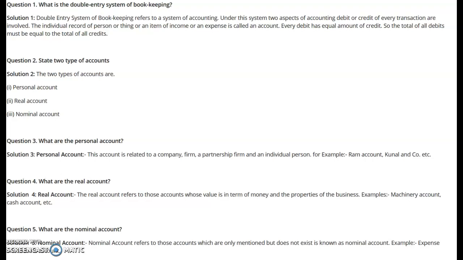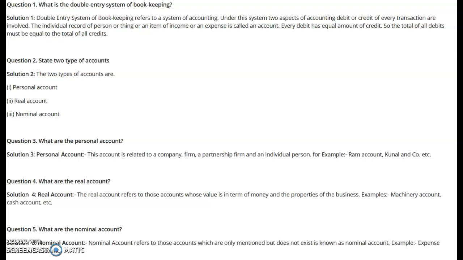So if you categorize them separately, you would find that they are basically 3 types of account: personal account, real account and nominal account. Or if you categorize them into 2 broad categories, they are personal and impersonal, but overall they remain the 3 categories of accounts. Now understand what these different types of accounts are.